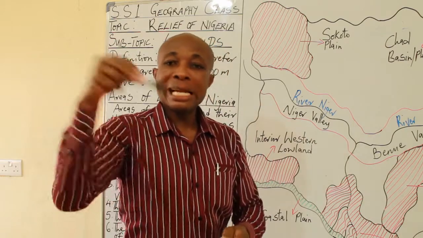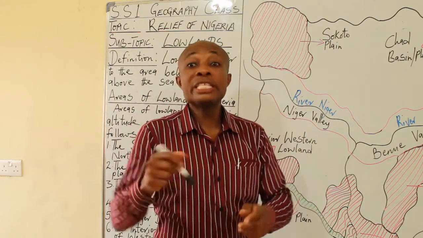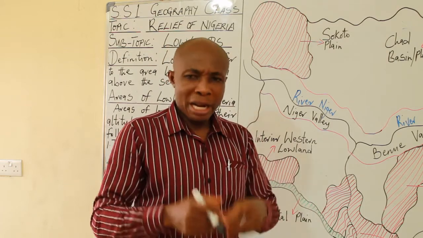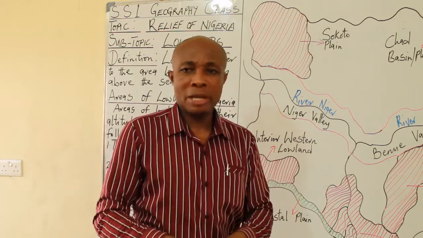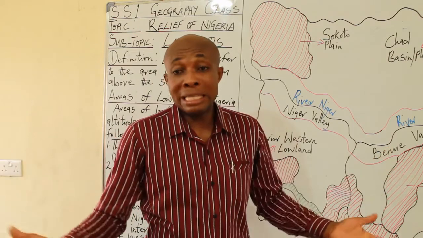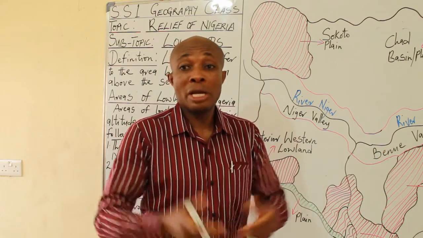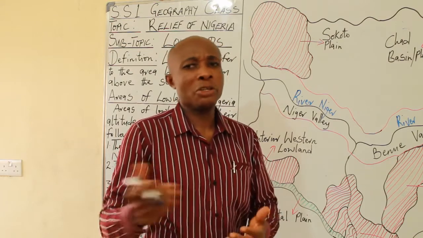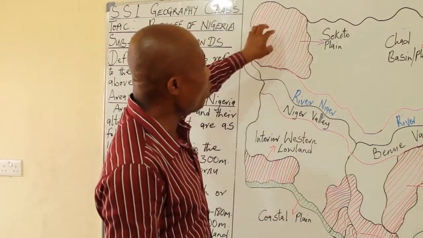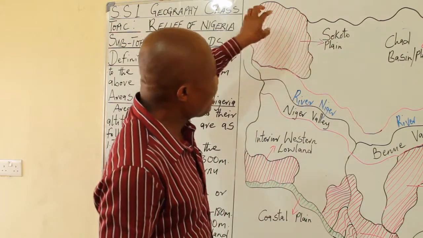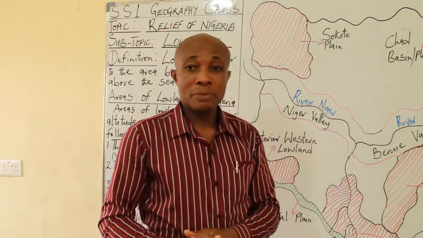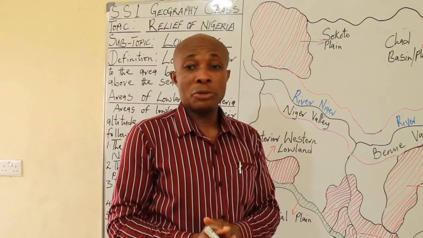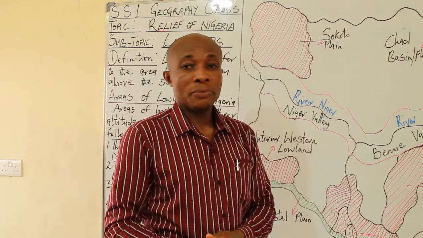And you agree with me that Nigeria as a country is still known as an agrarian country because we are not yet industrialized. Agriculture still remains the mainstay of our economy because about 70% of our population still engage in one agricultural activity or the other. And because of the fertility of the soil of the plain, people always cluster around that location to farm.